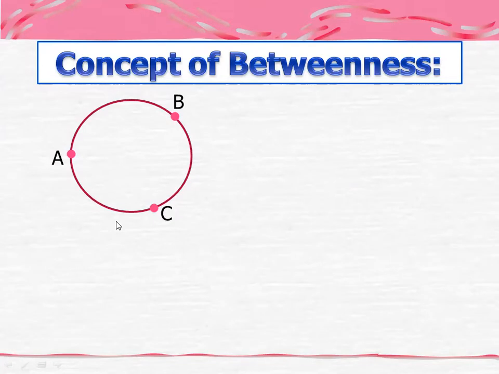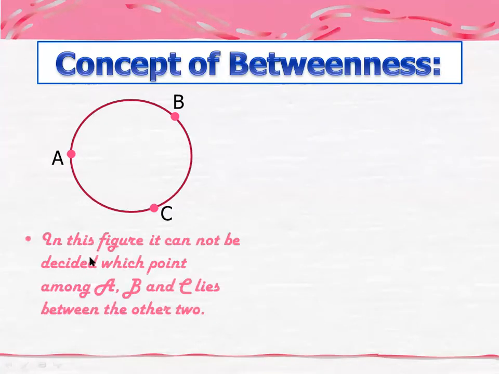Just suppose, as you can see here, here you have point A, this is your point B, and this is your point C. If I say that C lies between A and B, then obviously I can also say that B lies between A and C, or A lies between C and B. Why am I so confused between them? Because these points do not lie on one line. So in this figure it cannot be decided which point among A, B, and C lies between the other 2.